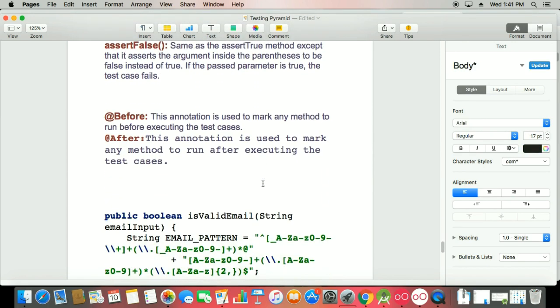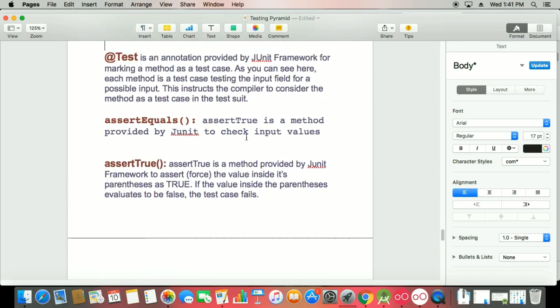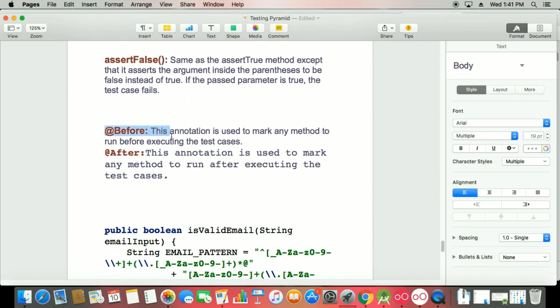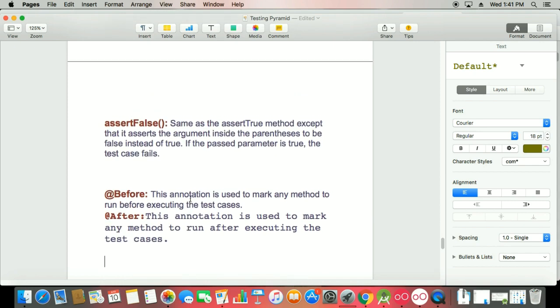So here, whenever you create your test, we have an annotation @Before. That means whenever your activity is run, that is the before phase. Here you can initialize your activity or other things. And @After means your activity is completed, so your activity is null in this phase.